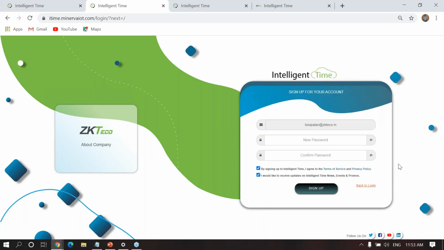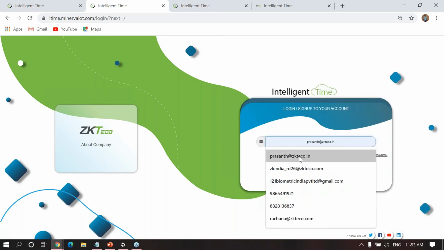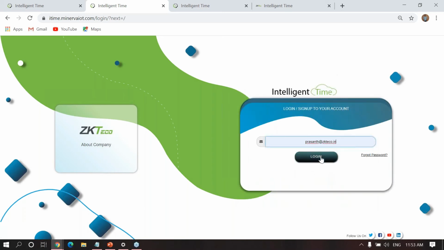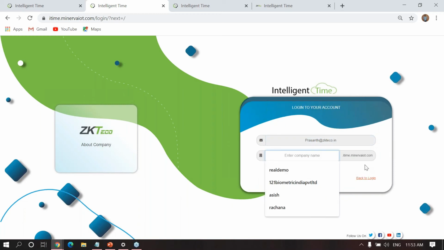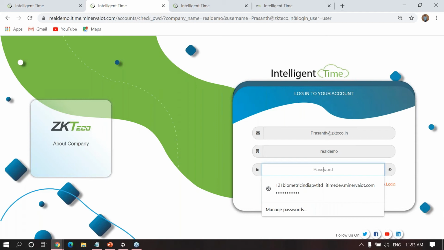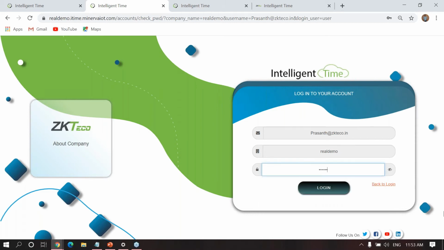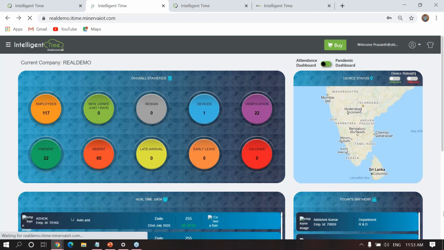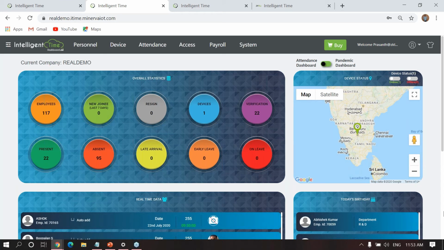See here, it will ask for a new password and confirm password. After giving the new password and confirm password, it will send a verification link to the particular mail ID. This mail ID I have already registered. So I have to give the company name as real demo and continue. Then the password. Then you can log in directly to our application.